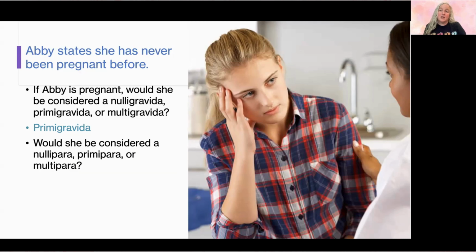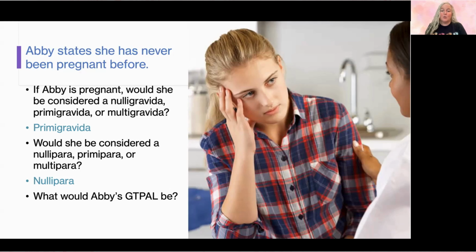Would she be considered a nullipara, a primipara, or a multipara? So remember that for this, we're talking about parity. These are number of completed pregnancies after 20 weeks of gestation or number of deliveries. If this is her first pregnancy, has she had a delivery before? She has not. So she would be a nullipara. She will not have had a delivery before.